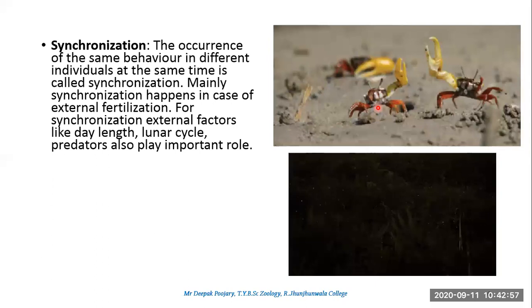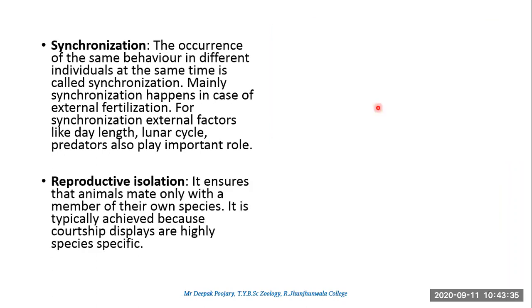Fireflies also usually, the ones we call jugnu, have one male who will display the lighting, and then suddenly all the males will display that same behavior. Usually it is the males who try to go for brighter glow and attraction, so that the female will get attracted. So here the female's attention is diverted in many places. Who is glowing better? So this is called a synchronized behavior, where the same action is repeated by many different individuals. So that is synchronization.